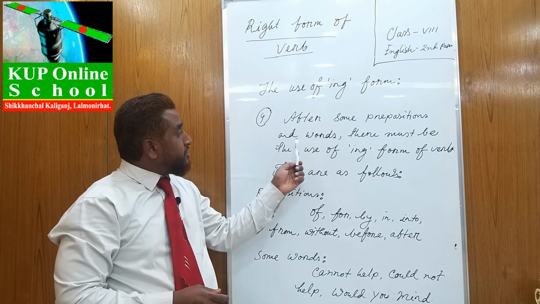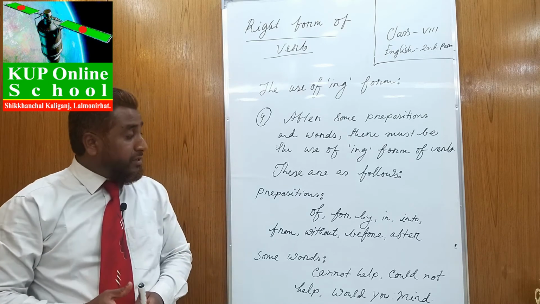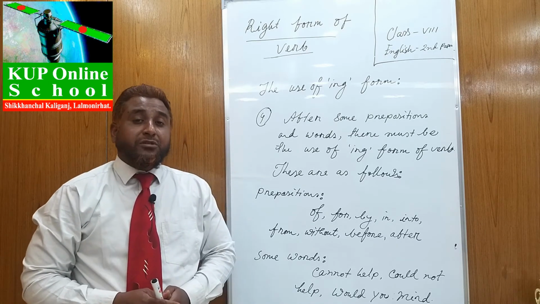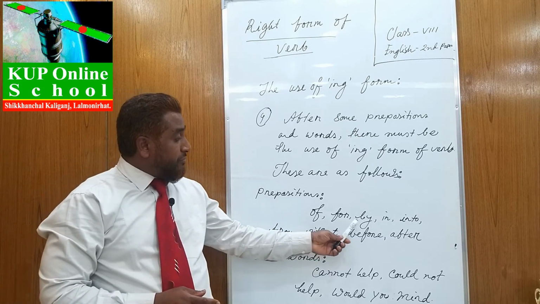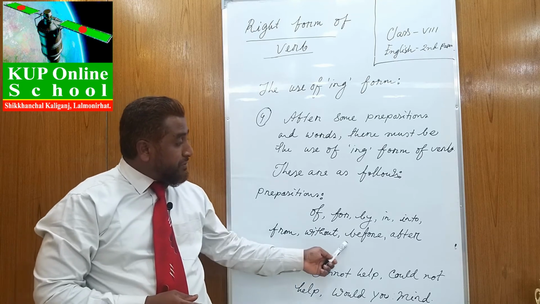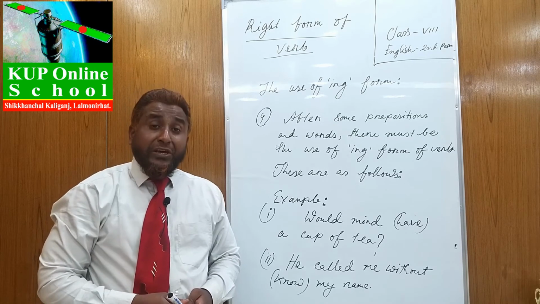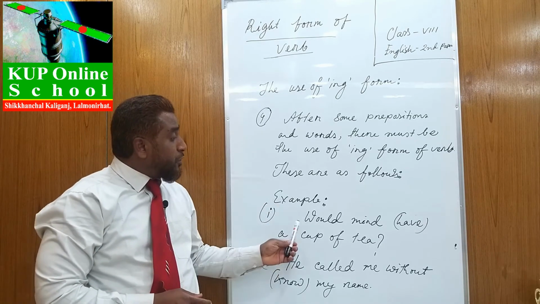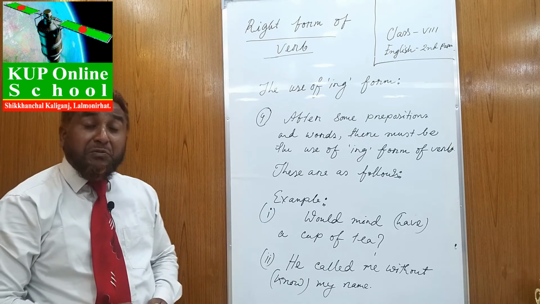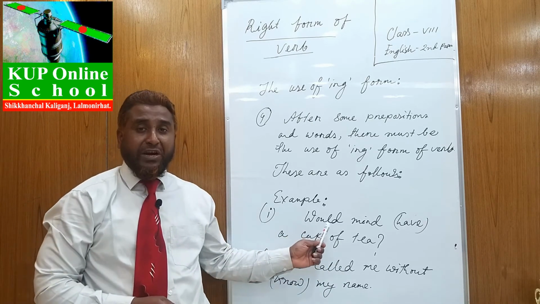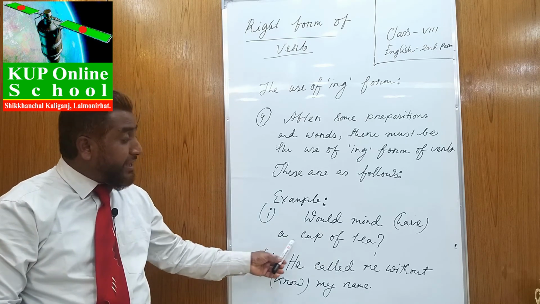Just we come to rule number 4. After some prepositions and words, there must be the use of the ing form of verbs. You have learned in your previous classes that prepositions are followed by the ing form of verb: like of, for, by, in, into, from, without, before, after. And some words: cannot help, could not help, would you mind. We can give some examples. Would you mind have a cup of tea? Here, in the sentence, before the verb, we find the use of would you mind. So, there will be the ing form of have, having. Would you mind having a cup of tea?